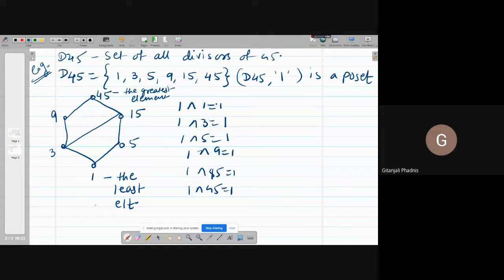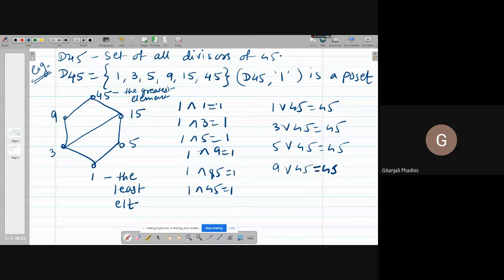Now if you take join of the greatest element with any element of D45, 1 join 45, the answer is 45. 3 join 45 is 45. 5 join 45 is 45. 9 join 45 is 45. And 45 join 45 is, of course, 45 itself.